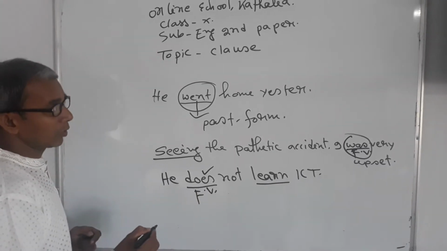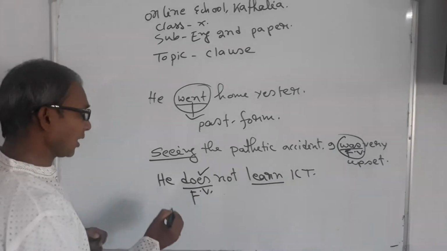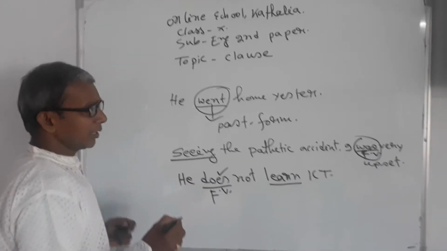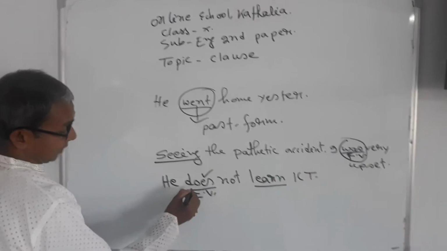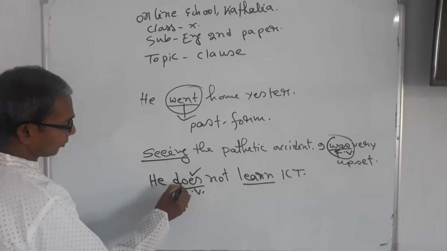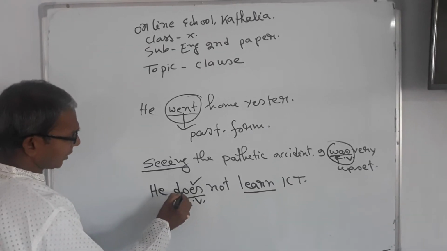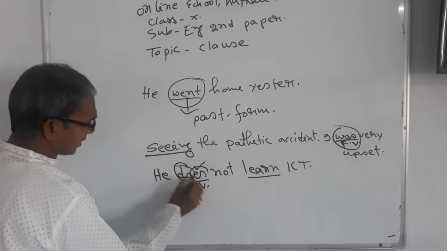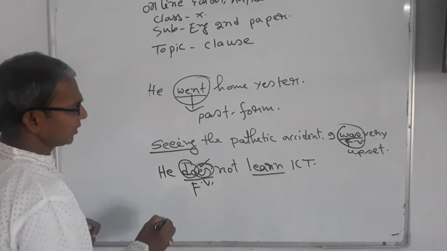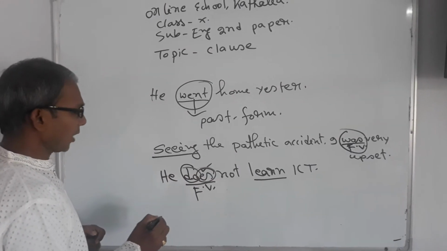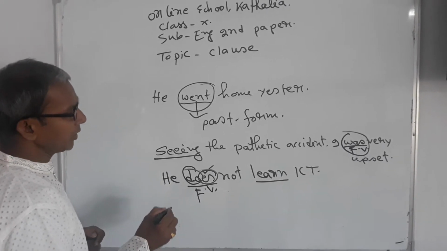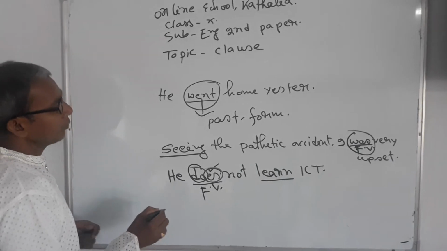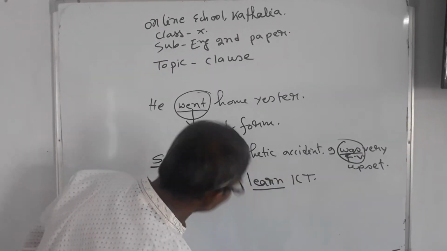If a verb contains s or es at the end of it, either we can say s or es added verb, it is always a finite verb. Here the root word is do, and es is added after it, so it is a finite verb. If a verb contains s or es at the end of the verb, it will always be a finite verb. We can write another example.